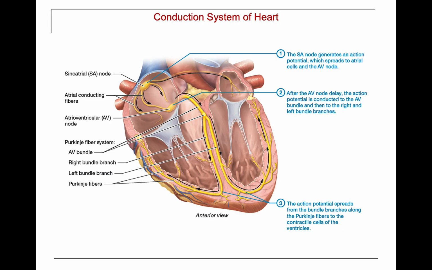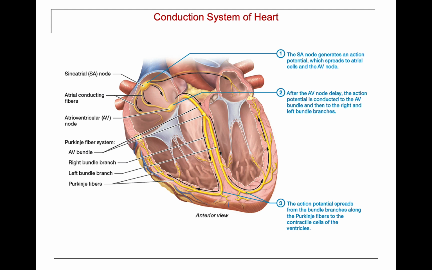Now these pacemaker cells that cause the intrinsic stimulation are always located in the same places in the heart. So we're going to identify those, and they are identified in this figure in yellow. The first area where we see these pacemaker cells is the sinoatrial node, which is in the wall of the right atrium. Sometimes the sinoatrial node is abbreviated the SA node. The SA node cells will spontaneously depolarize about 90 to 100 times per minute, so this is the fastest that these pacemaker cells will form that action potential. For that reason, the sinoatrial node is normally considered the pacemaker of the heart because they spontaneously depolarize the fastest.